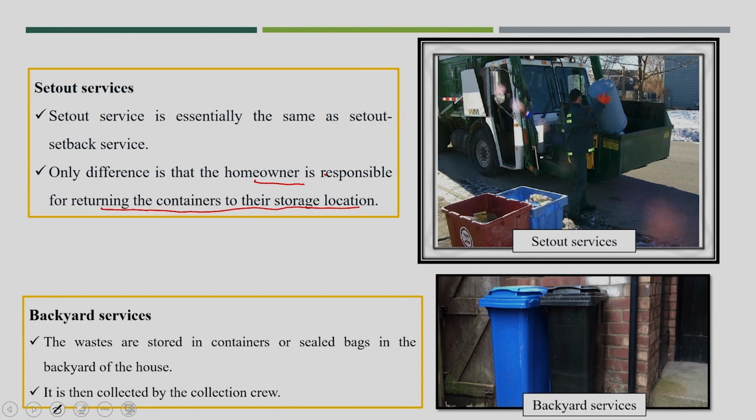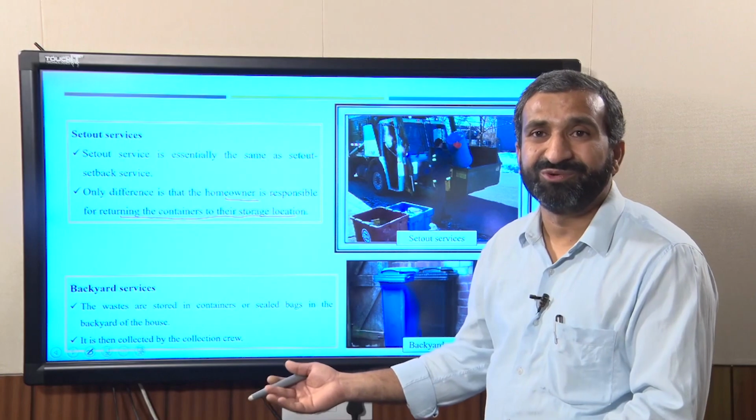And one is the backyard service. This is also not well known in India, because now a lot of apartments are coming up, single buildings or single homes are difficult to find, and it is difficult to find backyard roads or backside roads.